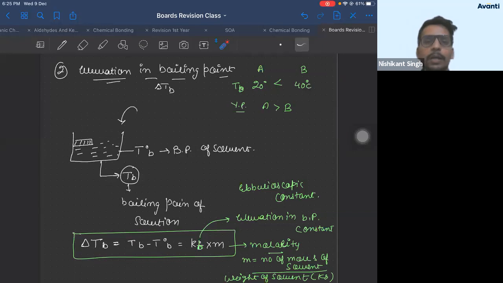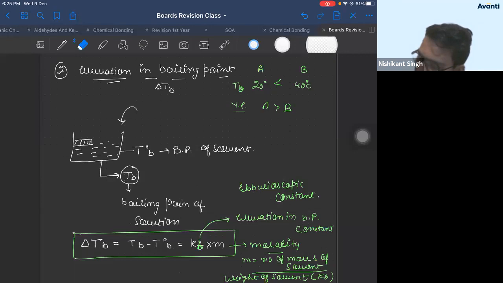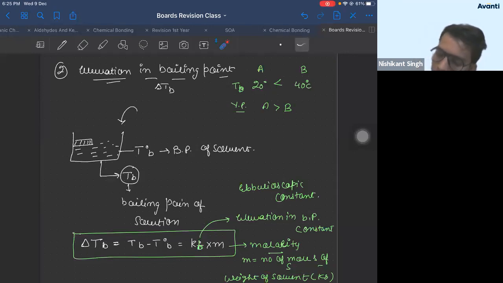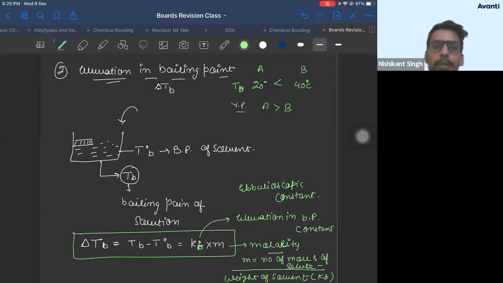Suhas, formula is clear. Moles of solute ही तो लिखा है, moles of solvent लिखा है क्या? It will be moles of solute. ठीक है? Let's move ahead.